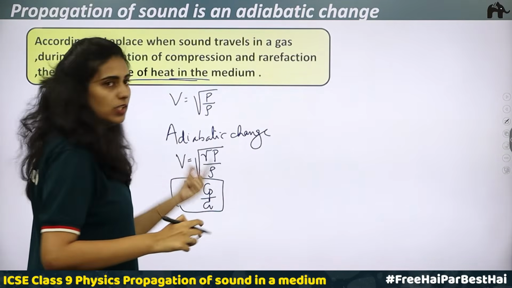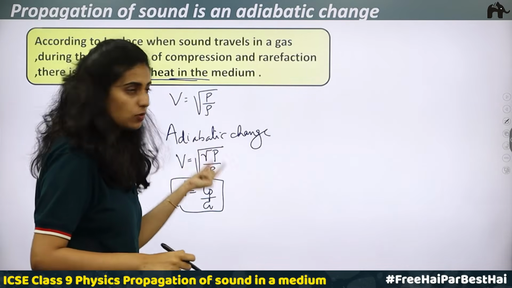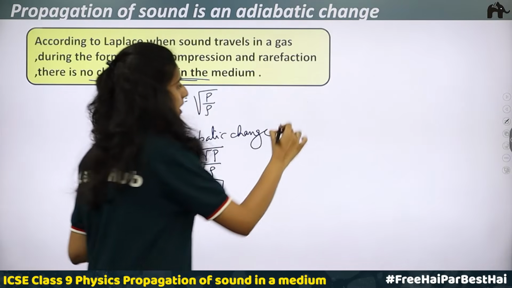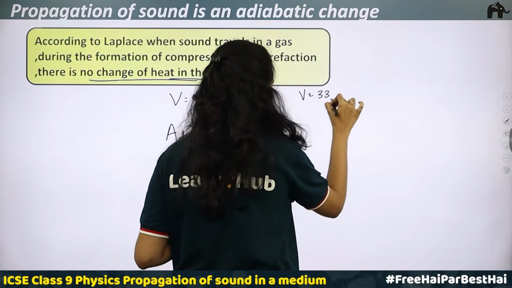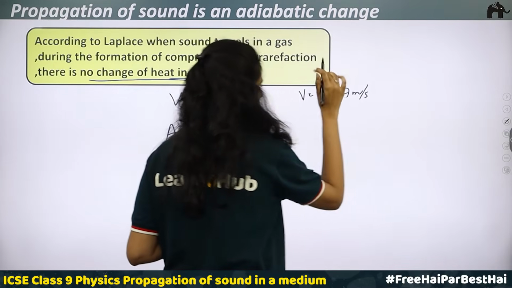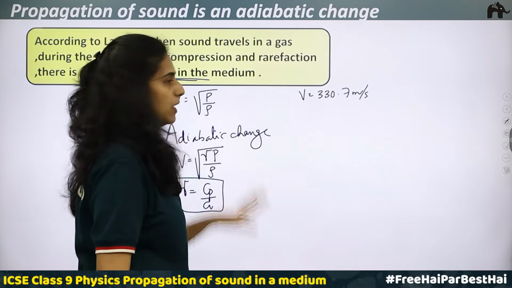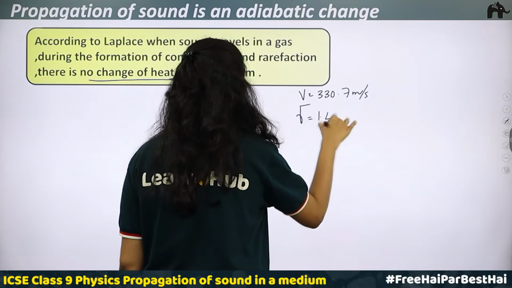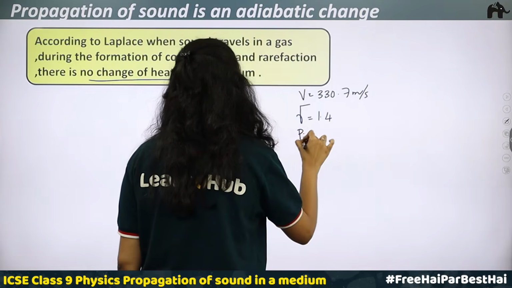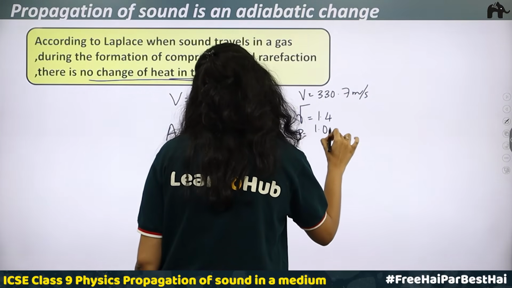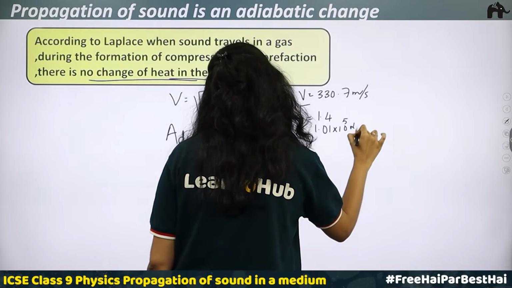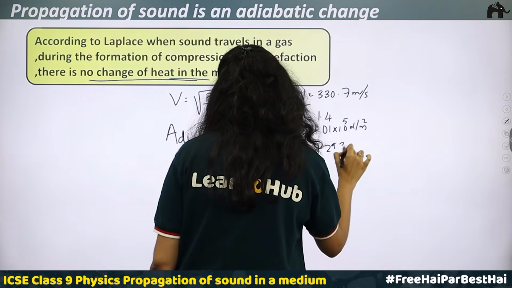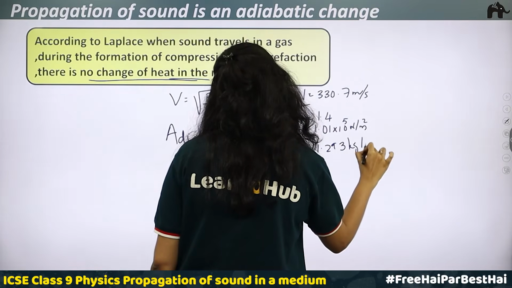So when you calculate, including this rho and this gamma as well, you will get a V value. Here the V value will be equal to 330.7 meter per second, approximately equal to the experimental value. So for air, the gamma value is 1.4. How is the calculation? We have pressure equal to 1.01 into 10 raised to 5 Newton per meter square, and density rho equal to 1.293 kilogram per meter cube.